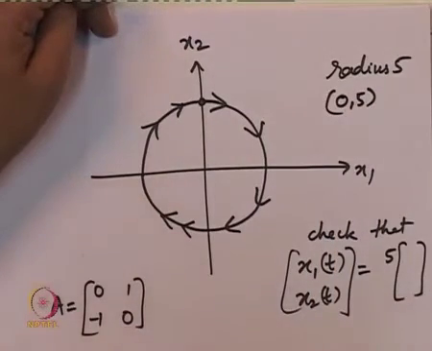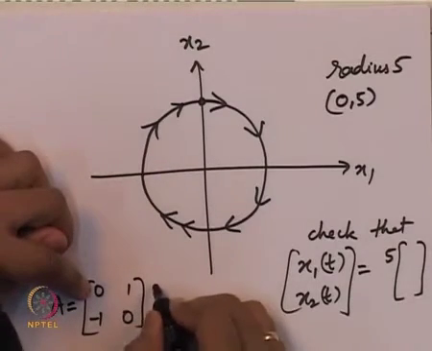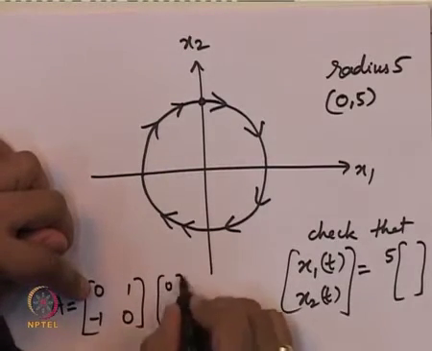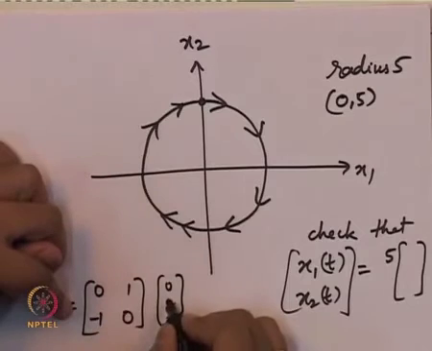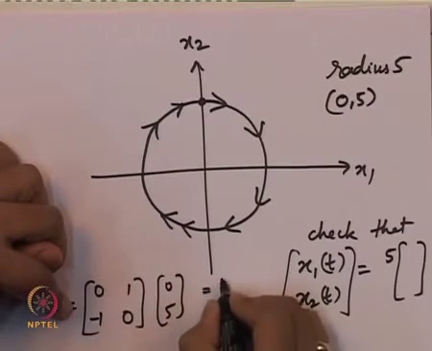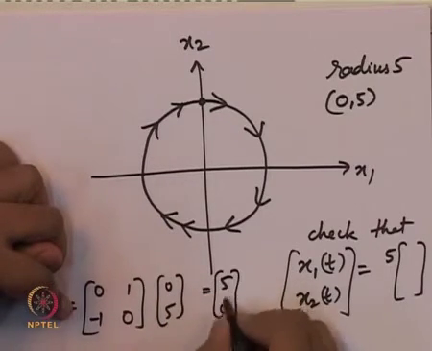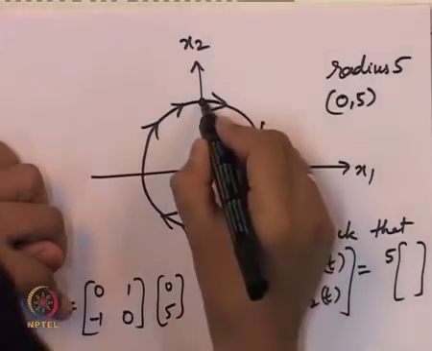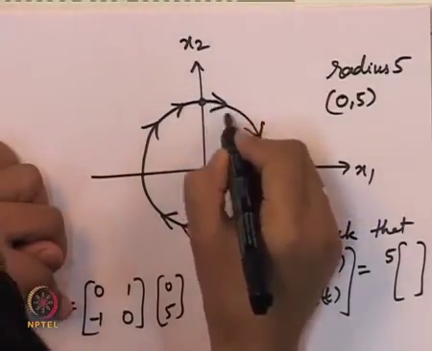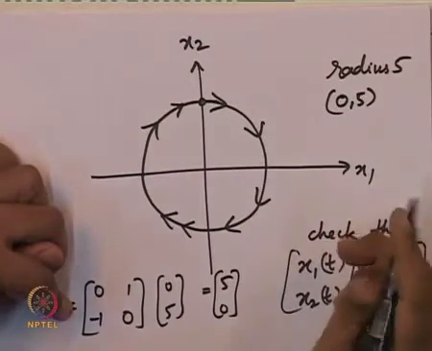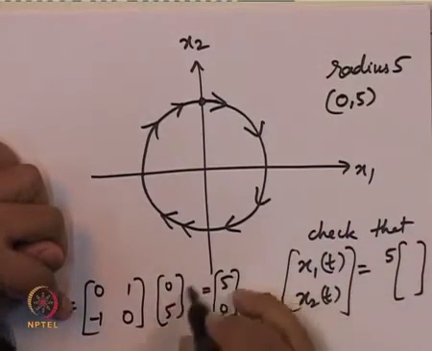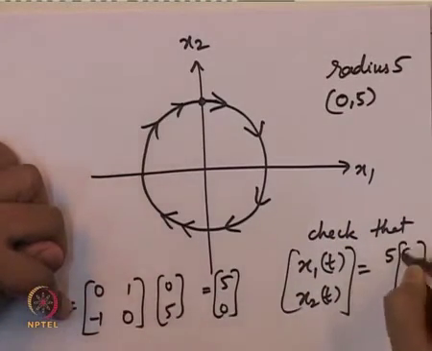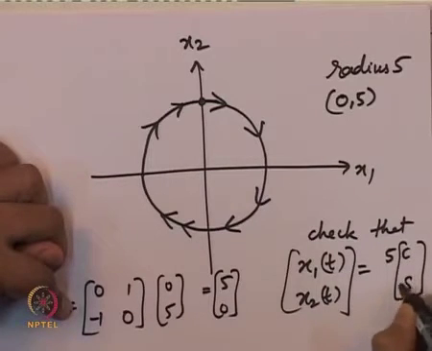When A acts on (0, 5), we get that this is equal to (5, 0). So the x1 component is increasing at this particular point. That is why it is along this direction. By using the same argument, we can decide where cos t should come, where sin t should come, and whether there should be a negative sign on one of these.